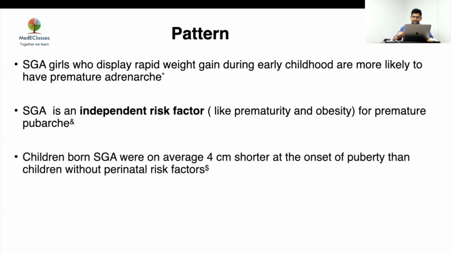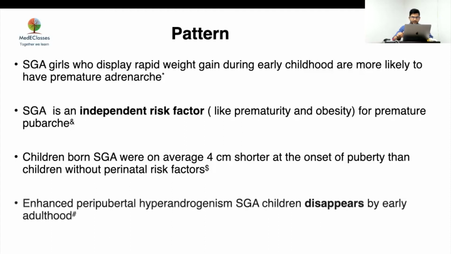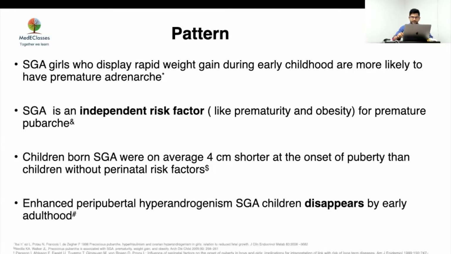This is a very important fact: children born SGA were on average 4 centimeters shorter at the onset of puberty than children without any perinatal risk factors, in one study. And finally, one important point which should make us, the pediatric endocrinologists and pediatricians, more focused is that this hyperandrogenism actually disappears by early adulthood. So we should be more vigilant about this, and it is our duty to look at whether they were SGA or not.